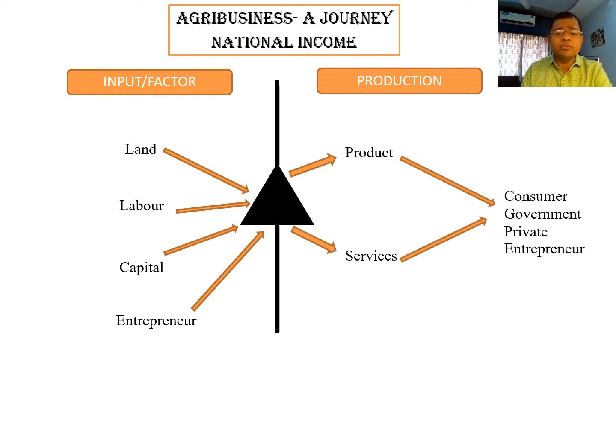Whatever products and services have been produced are consumed either by individual consumers, or by the government, or by private players, or by entrepreneurs. So you need some input to produce some output in the form of products and services, which ultimately decides the different consumption patterns of the consumer, government, private players, or entrepreneurs. Only on this model can we describe national income.